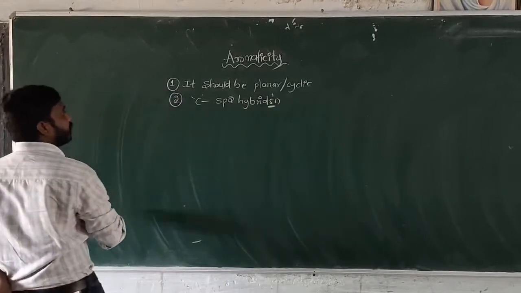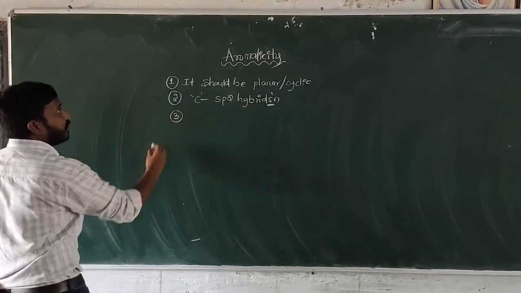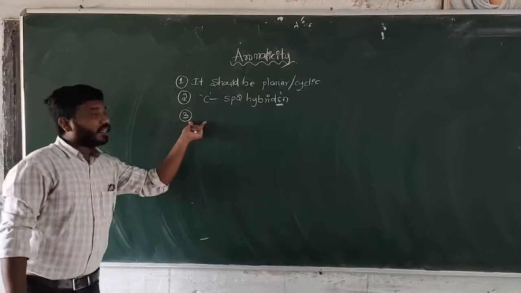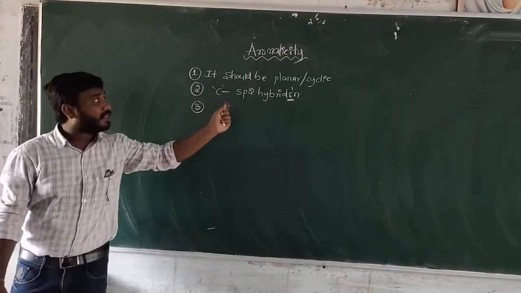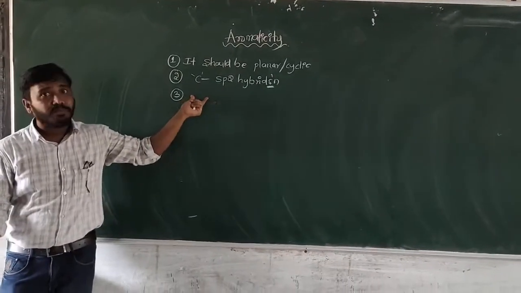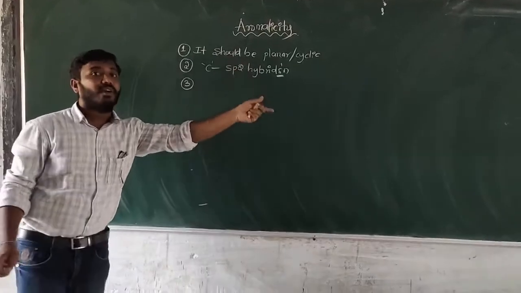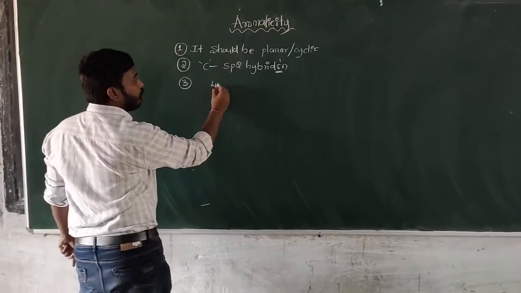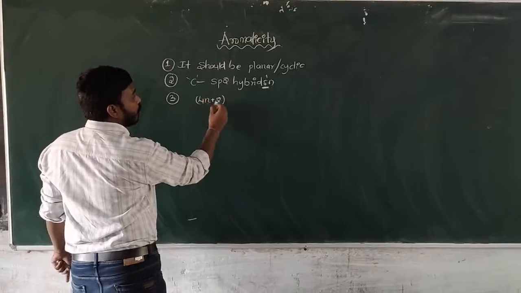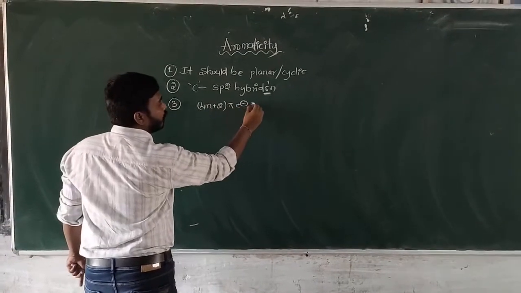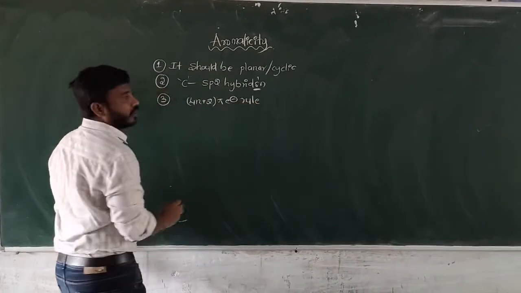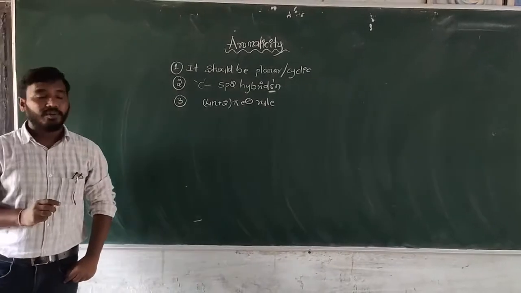And the third one is very important for us: whenever the 4n plus 2 pi electron rule is followed, that must be an aromatic compound.